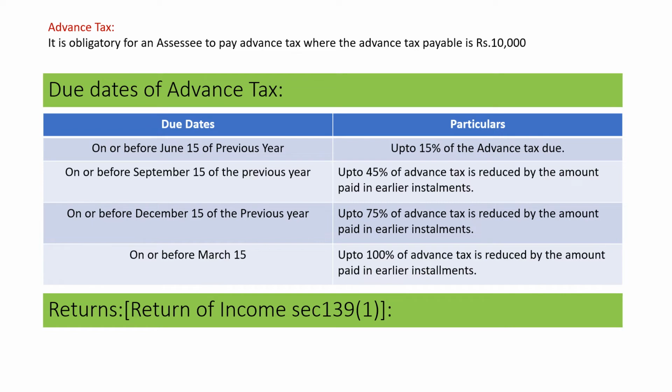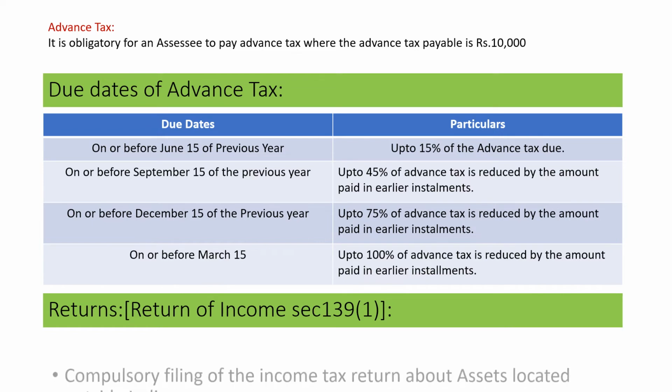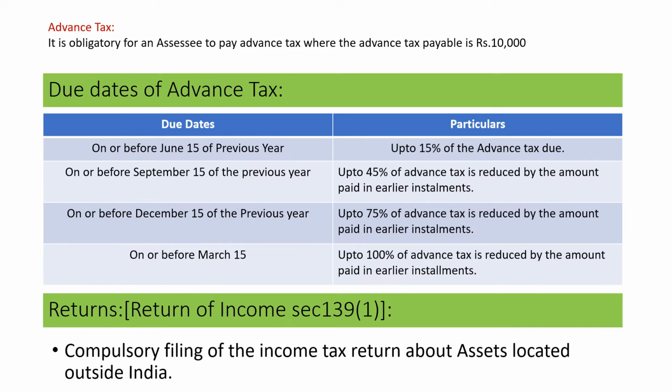Then returns. First, return of income. The section for return of income is 139 subsection 1. It deals with compulsory filing of income tax return about assets located outside India. If their assets are located outside India, then also it is compulsory. There should be a compulsory filing of income tax return about your assets.